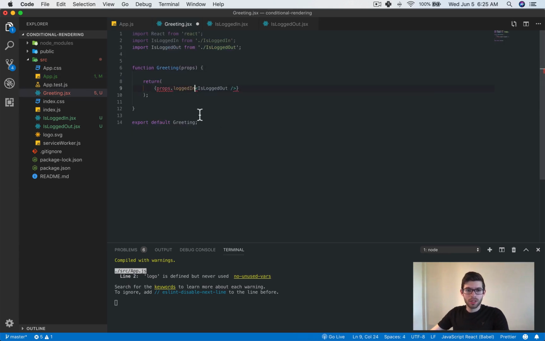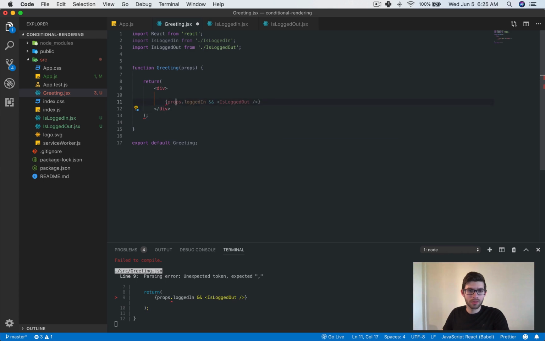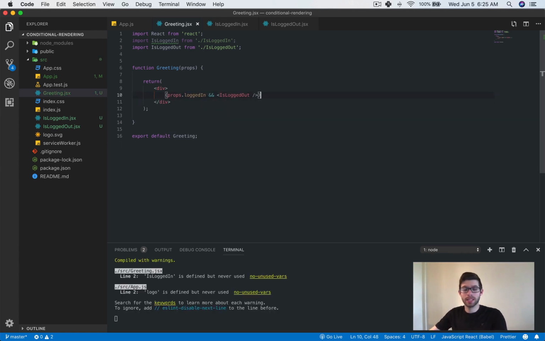Props dot is logged in, and then we'll say and here, and it doesn't work. Why doesn't that work? Does it need to be inside of a div? Oh, okay. I guess it needs to be inside of a div. You can't just have it be right there.